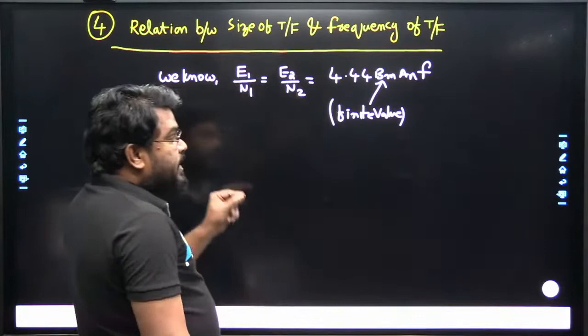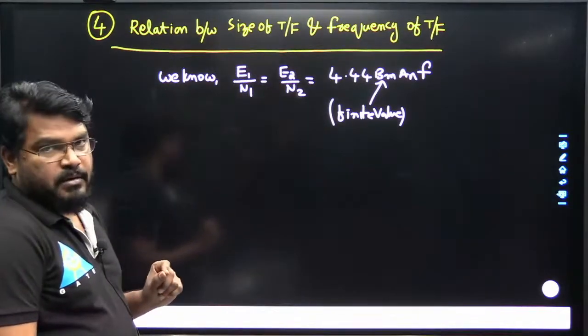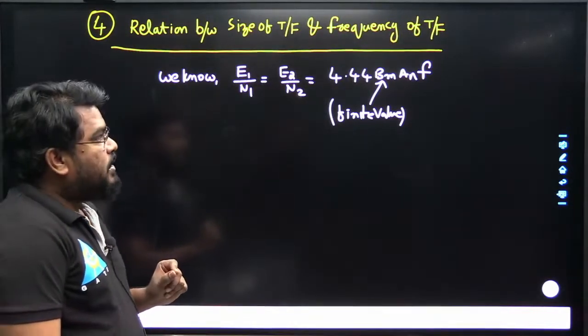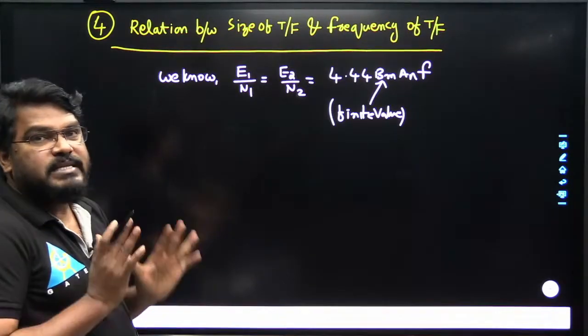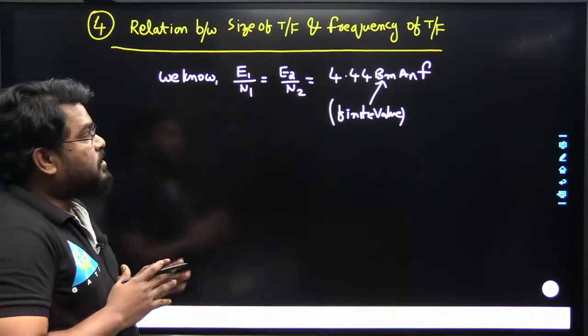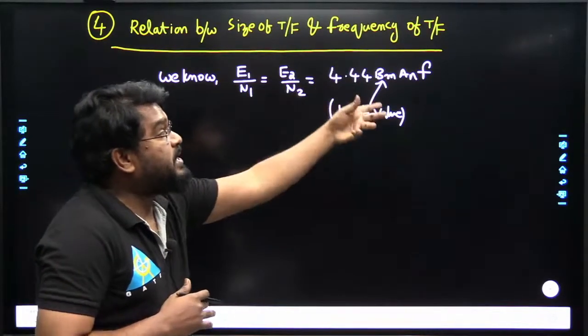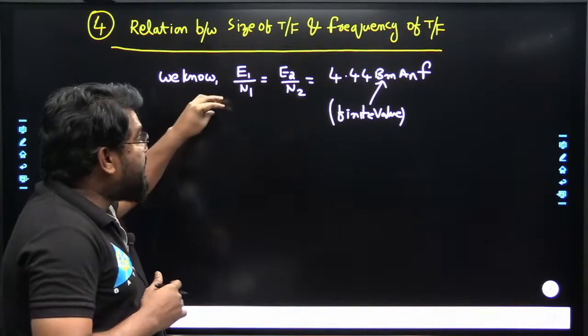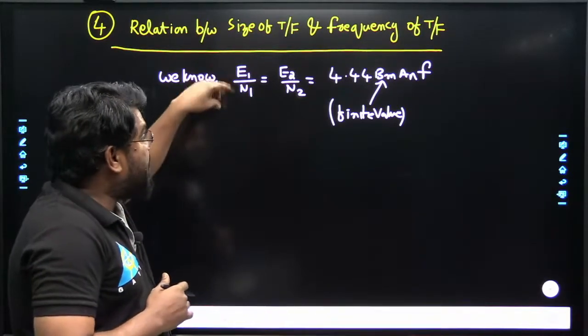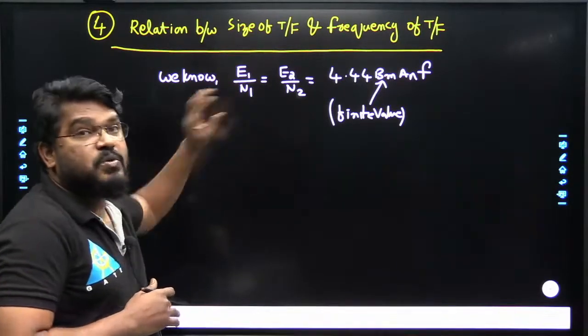Suppose during the designing of the transformer, if the size of the transformer decreases, then the operating frequency of the transformer will be increased, to maintain this V by f ratio, the EMF per turn ratio, constant.